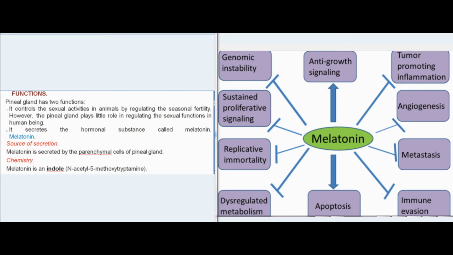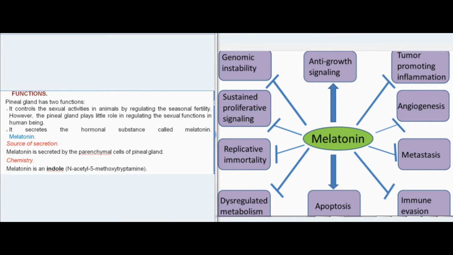Functions. The pineal gland has two functions. It controls the sexual activities in animals by regulating the seasonal fertility. However, the pineal gland plays little role in regulating the sexual functions in human beings. It secretes the hormonal substance called melatonin.